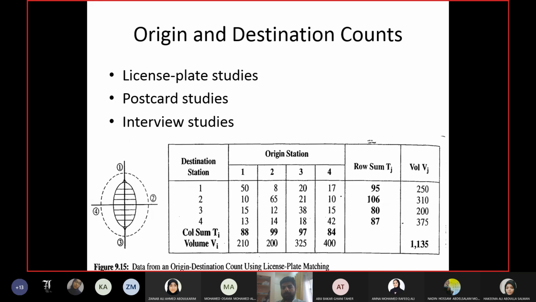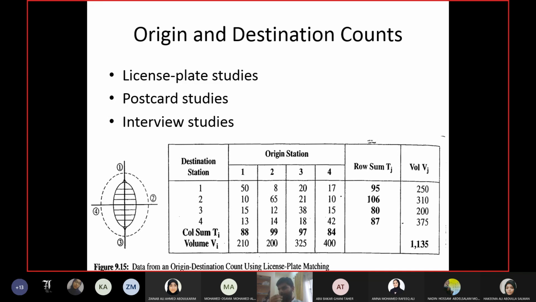Interview studies need more time from you as well as from the respondent, right? The people who are responding to you. So you go to them with the questionnaire and you ask them to fill the questionnaire. You may have to go to their houses, to the parking lots, or to their offices, places where they can sit easily, comfortably, and answer your questions. So interview studies, as I said, are more detailed, with more questions and more functions.